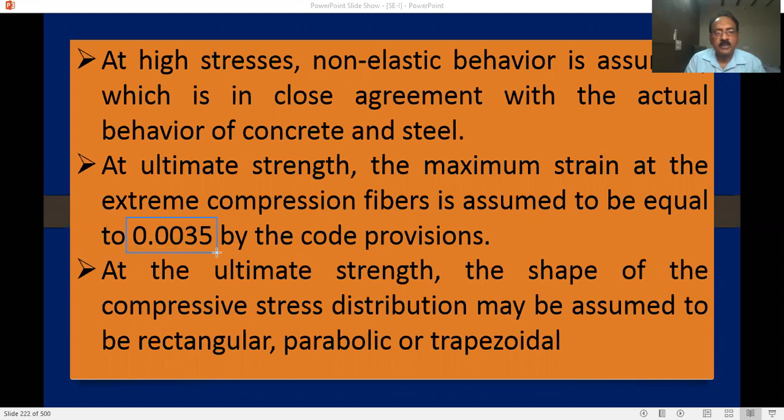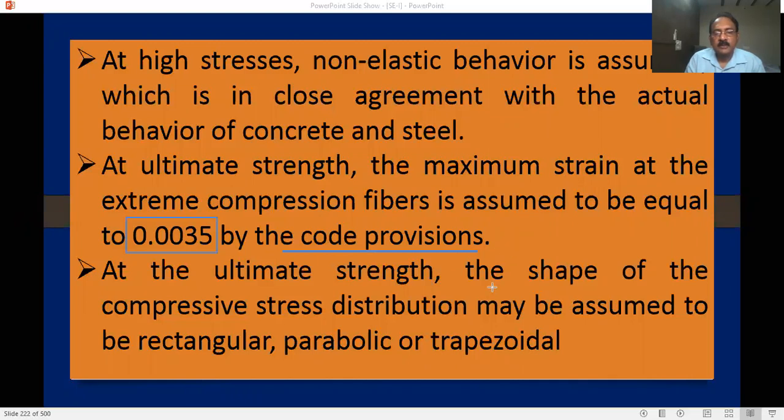What is the maximum strain at the extreme compression edge of the structural member? It is 0.0035 as per the codal provision, that is IS 456. So you must remember this point, and we'll discuss this topic in coming videos also.